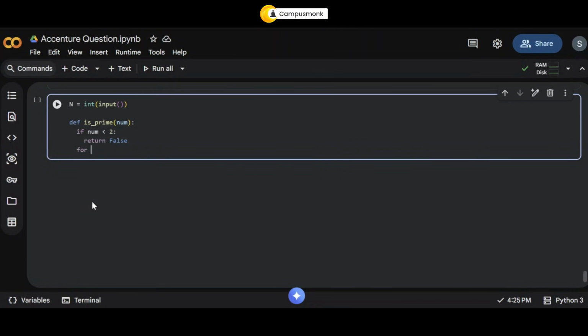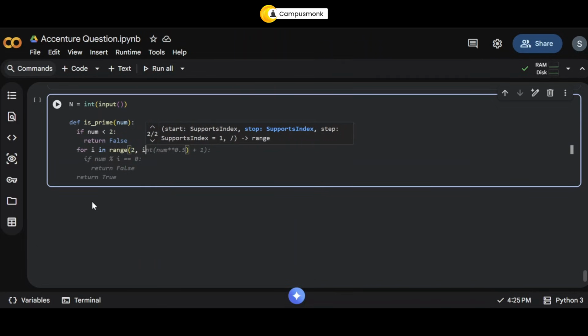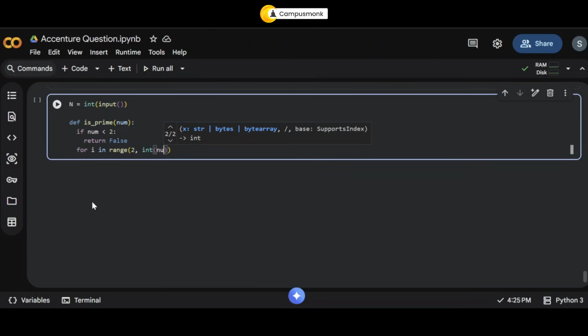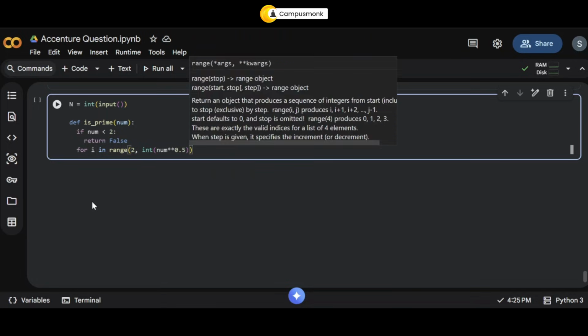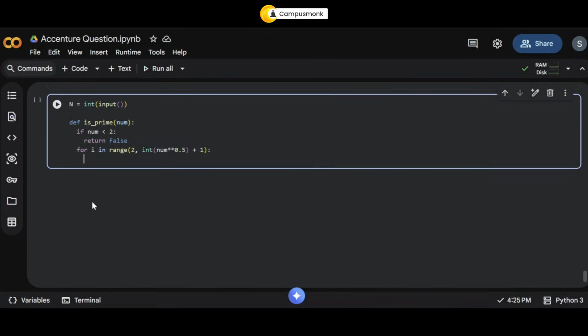It should be that for i in range, what will be your range for a prime number? It must start with 2, all the way till, say, num to the power of 0.5, plus 1.